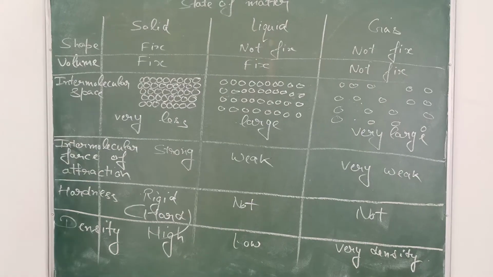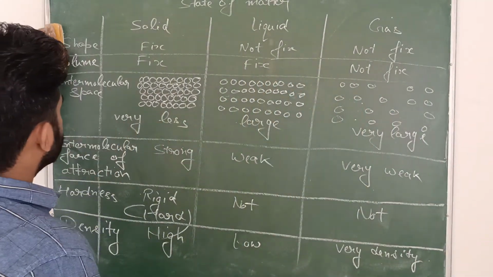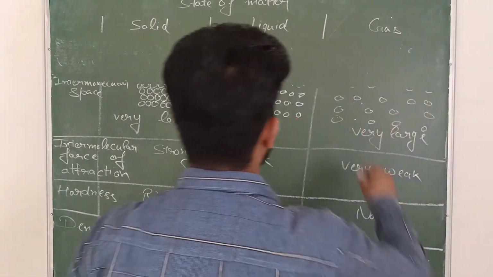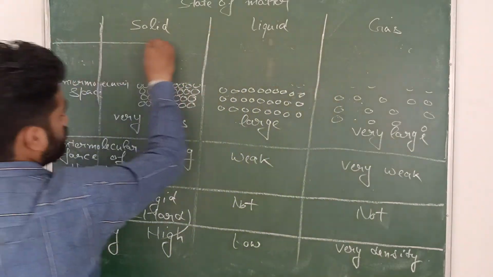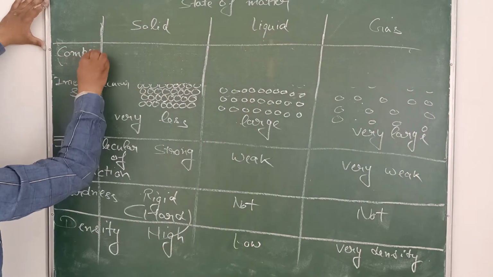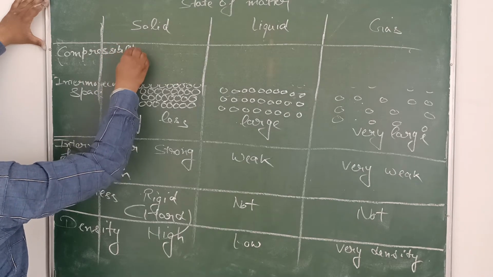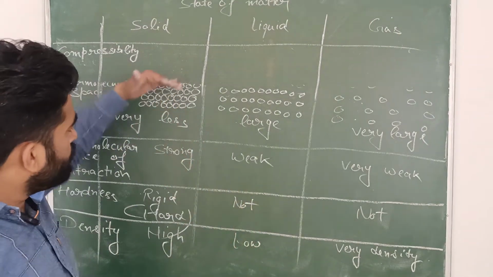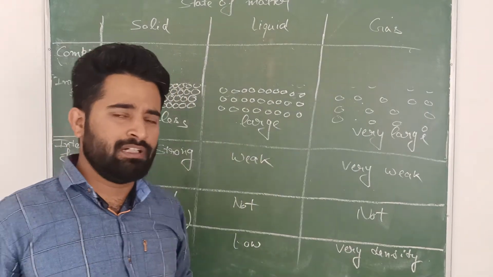You can write these points. Now seventh point I will tell you here, compressibility. Seventh point is compressibility. What is the meaning of compressibility? Compressibility means, you know very well that if we push the solids, then they will not compress because they are not having any kind of space between their particles.